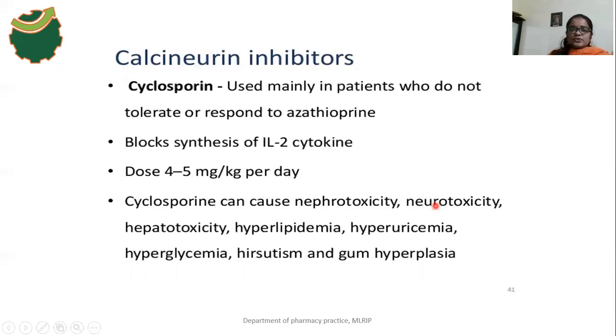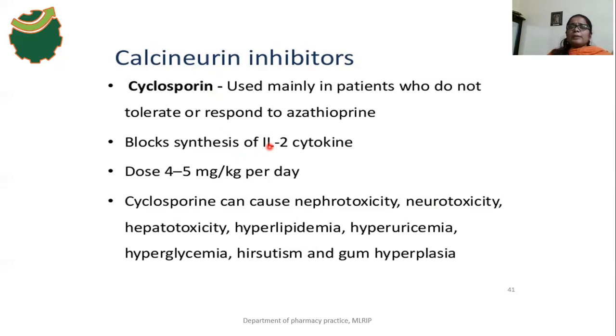The next one is the calcineurin inhibitor. It also comes under immunosuppressive therapy, and the drug name is cyclosporin. The cyclosporin drug mainly inhibits the calcineurin enzyme. As a result, there is a decrease in the production of interleukins and T cell proliferation, and a block in the synthesis of various inflammatory mediators. T cell suppression occurs, and inflammatory mediator production is also suppressed by cyclosporin.